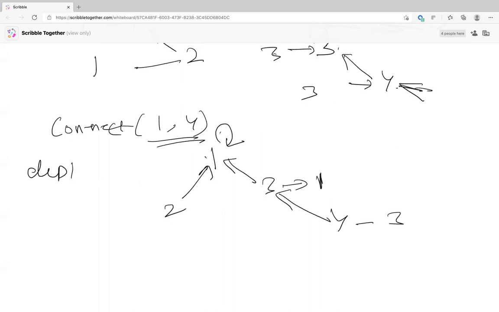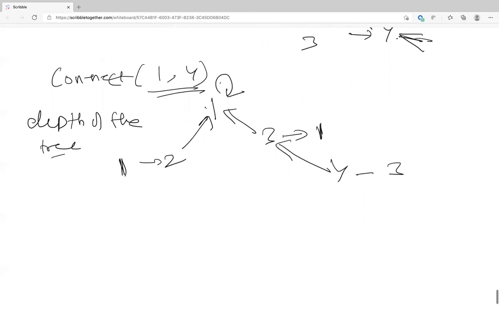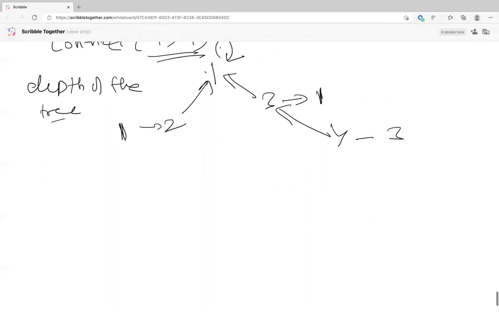No, what I mean is you have 1 and 2 and 3 and 4, which are basically of the same height initially, like 1, 2 and 3, 4. Now 1 and 4. If both are the same, randomly pick one. It doesn't matter. We are not maintaining anything. We are just trying to make sure that the size, the depth of the tree is small. Got it. Is this clear to everyone? What is happening till now?